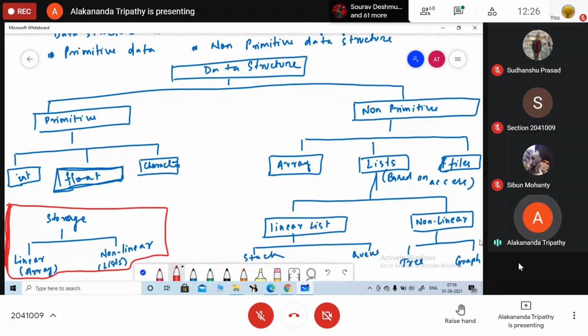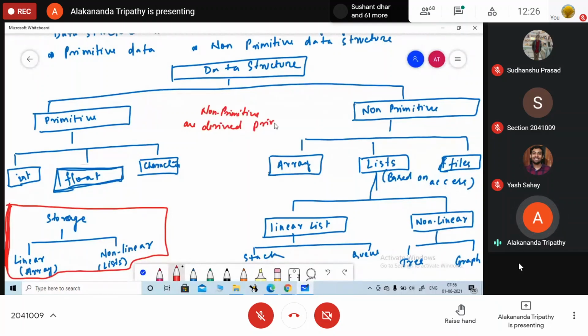So primitive data structures are nothing but your data types, and they are directly operated by the machine, whereas non-primitive are derived from primitive. Remember this one.